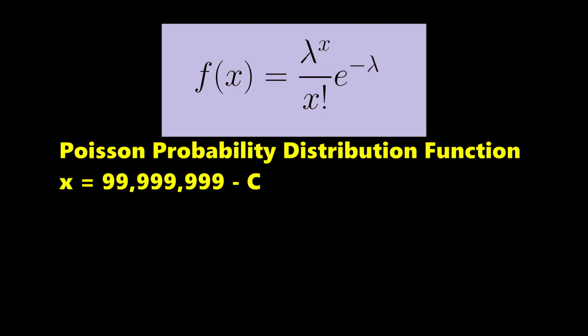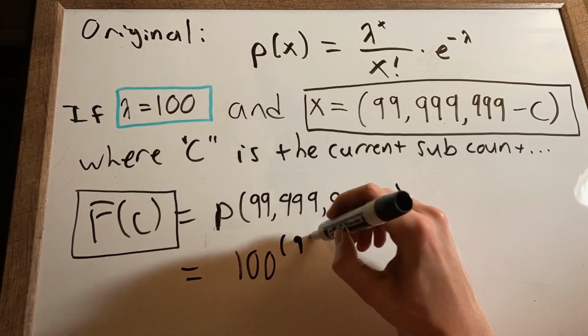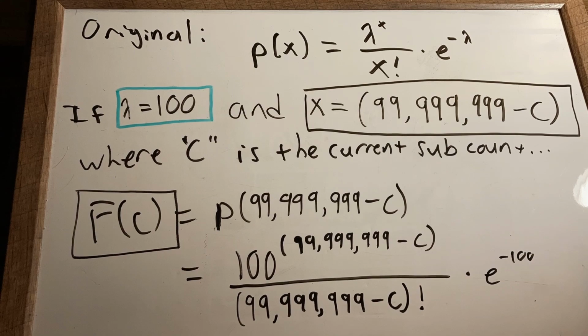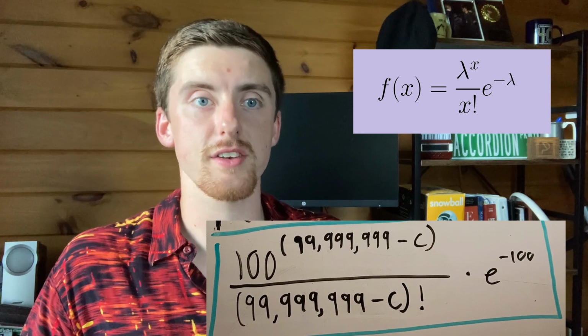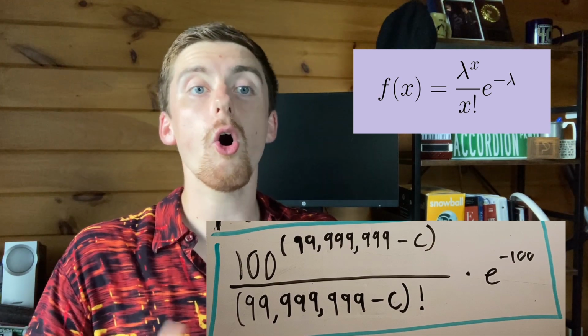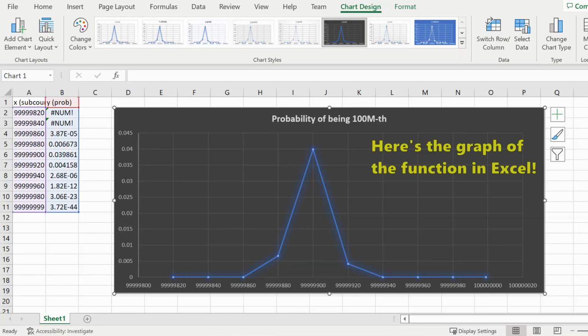And now if we plug in all of our values, our final function relating the current subcount, C, to the probability of being the 100 millionth subscriber, if you click the subscribe button right then, is f of c equals 100 to the quantity 99,999,999 minus c power over the quantity 99,999,999 minus c factorial, all multiplied by e to the negative 100th power. So that's the answer in general to our question for any given subcount below 100 million. Whatever the subcount is, you can take that and plug it into that function and it will tell you what the likelihood is of being the 100 millionth subscriber.